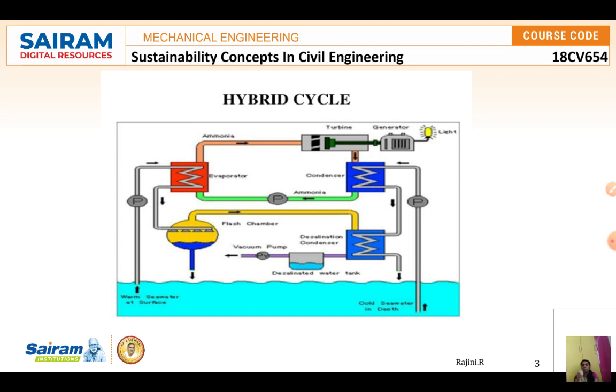The steam is used as an intermediate heat transfer medium between the warm seawater and the ammonia. Simultaneously, the potential for the ammonia evaporator is going to be reduced.